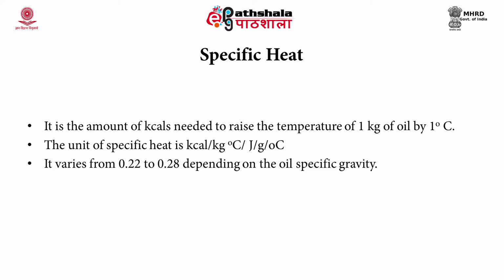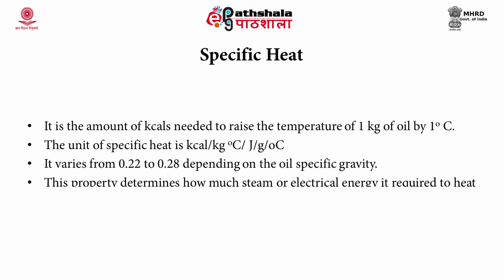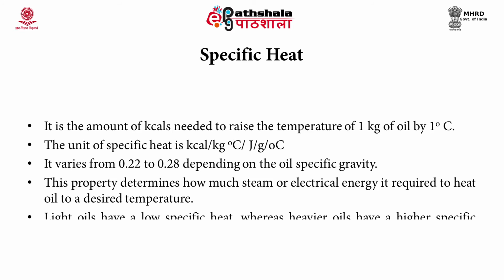So, specific gravity is related with the specific heat, and this property helps us to understand how much steam or electrical energy is required to heat the oil or the fuel to a desired temperature. Light oils have low specific heat, whereas heavier oils have a high specific heat.